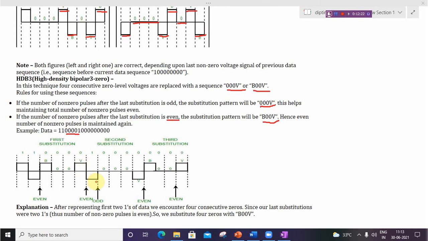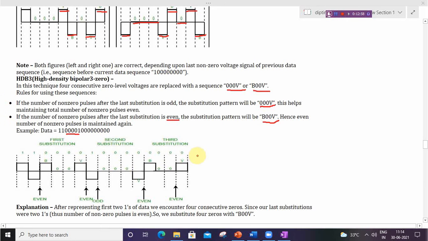Then after that there is a single 1, then after that there are 4 zeros continuously. So it will be for odd, it will be 000V. Okay, so next here again, then B, then again there are 4 zeros, and the last replacement is even, so it will be B00V. So this is the way HDB3 works.